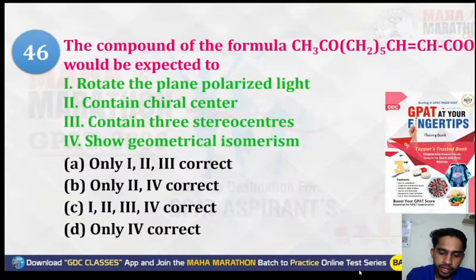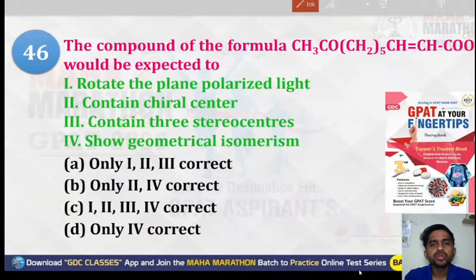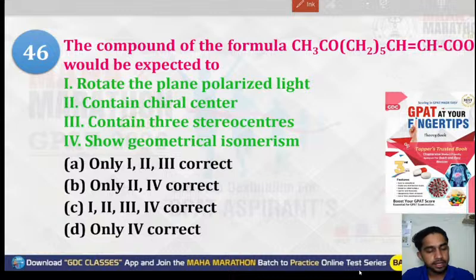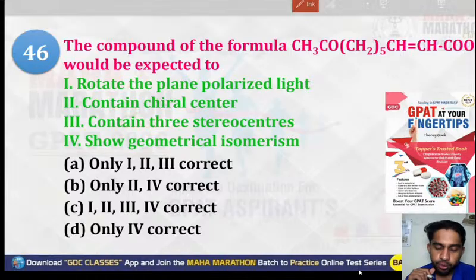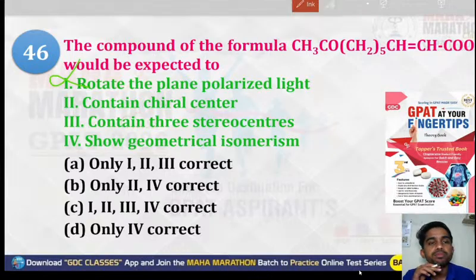Next question, question number 46. What is question number 46 saying? The compound of the formula CH3COOCH2 and CHCOOH would be expected to: first, rotate the plane polarized light; the second, contain the chiral center; the third, contain three stereocenters; and the fourth, show geometrical isomers. Rotate the plane polarized light? No, it is not optically active, so it will not rotate plane polarized light.